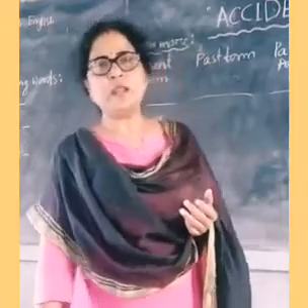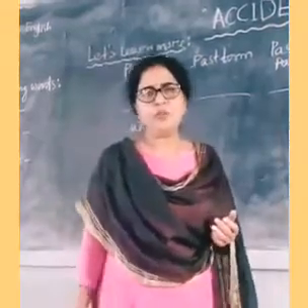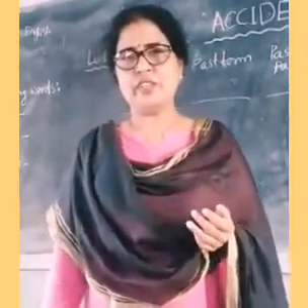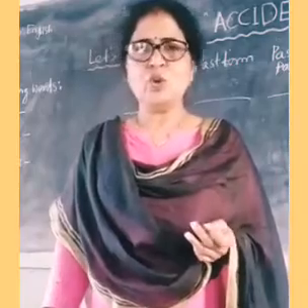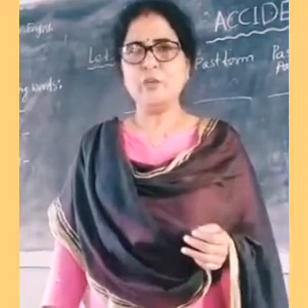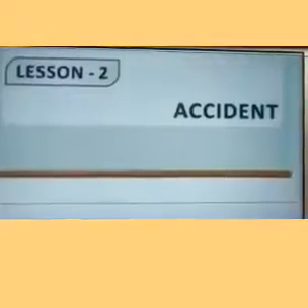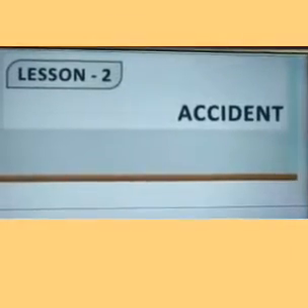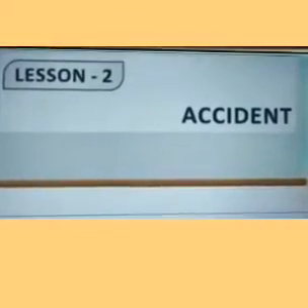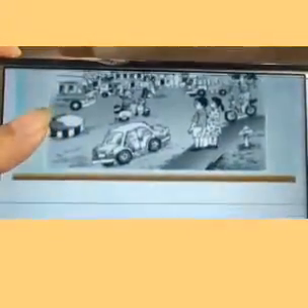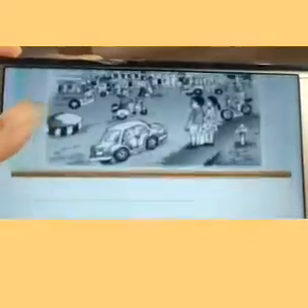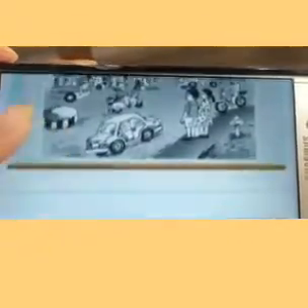I also explained the poem and hope all of you have understood it. Have you understood it? So let's recall the poem. Accident, the lesson 2 poem. In the first stanza, the poet describes a child who walked up the street with unmindfulness. He did not see that a car was coming.